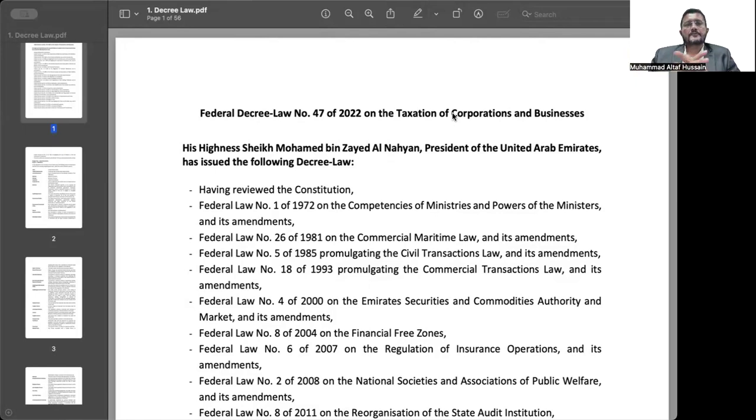So there's been a lot of discussion and debate on the Federal Decree Law number 47 of 2022, which is on taxation of corporations and business. So I'm gonna give a quick introduction of the initial sections of this corporate tax law of UAE.